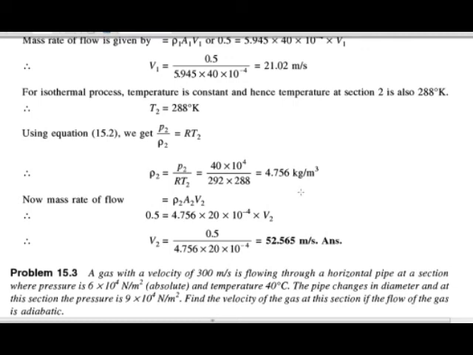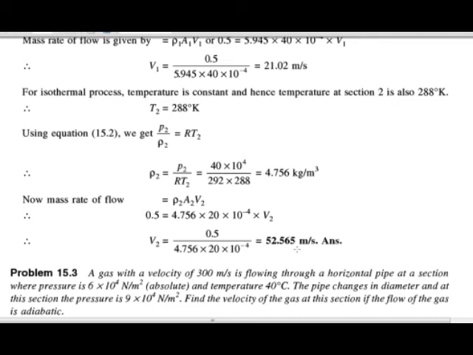Okay, after putting all these values and multiplying all these terms, we get the value of V2 as 52.562 meter per second. So here we get the value of V1 and V2 also. The problem is solved. Okay, so up to this we have seen the two problems on the isothermal process.